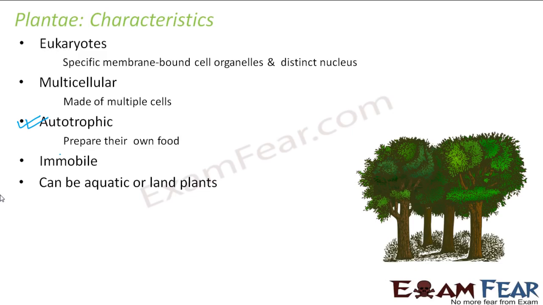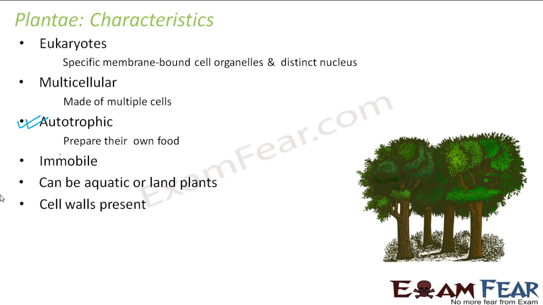But when you try to explore the aquatic plants, you will see that a huge variety of aquatic plants do exist. Deep inside the ocean or the sea water, or even in ponds, you can see a lot of plants growing even inside water. Some of the plants you can even see on the surface of water. So a wide variety of plants exist not only on land but also in water.